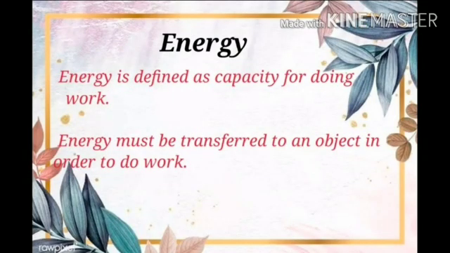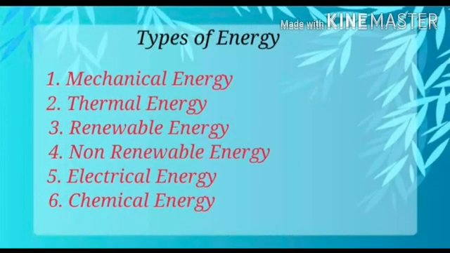Next, energy. Energy is defined as capacity for doing work. Energy must be transferred to an object in order to do work. If the energy is not transferred, work will not be done. Okay, children? Children, do you remember what are the types of energy? Very good. Yes, you are right. Mechanical energy, thermal energy, renewable energy, non-renewable energy, electrical energy and chemical energy. These are the types of energy. Very good, children.